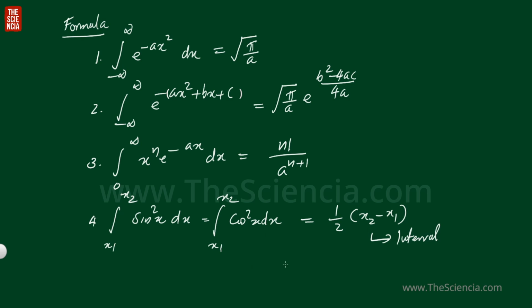This formula is valid only for full and half intervals only. I'll tell you what these full and half intervals are. Don't worry. These equations are very, very important. If you know these equations, then you can solve this problem very easily.